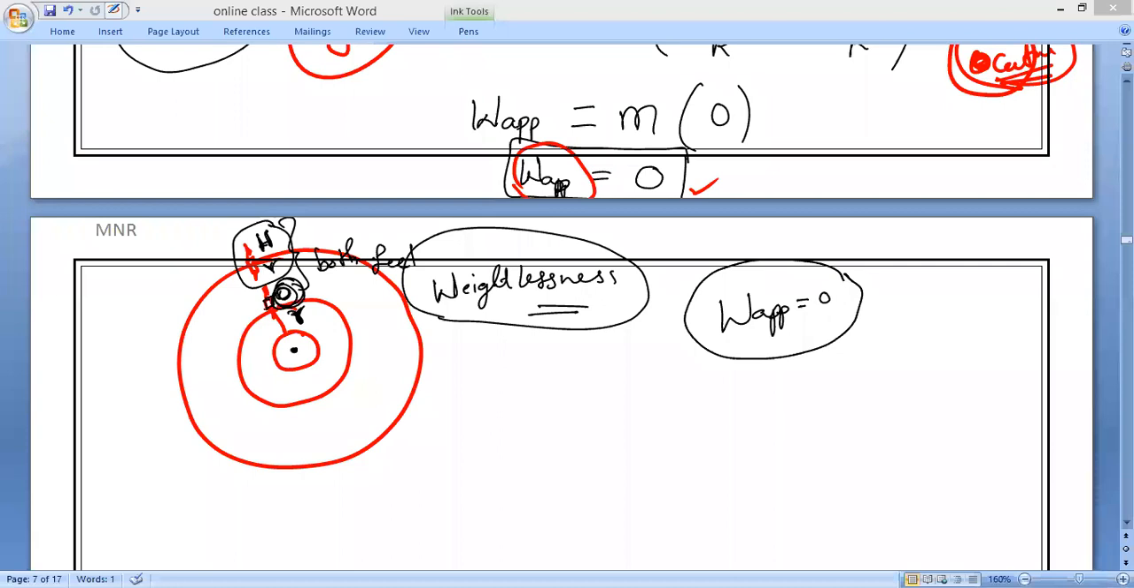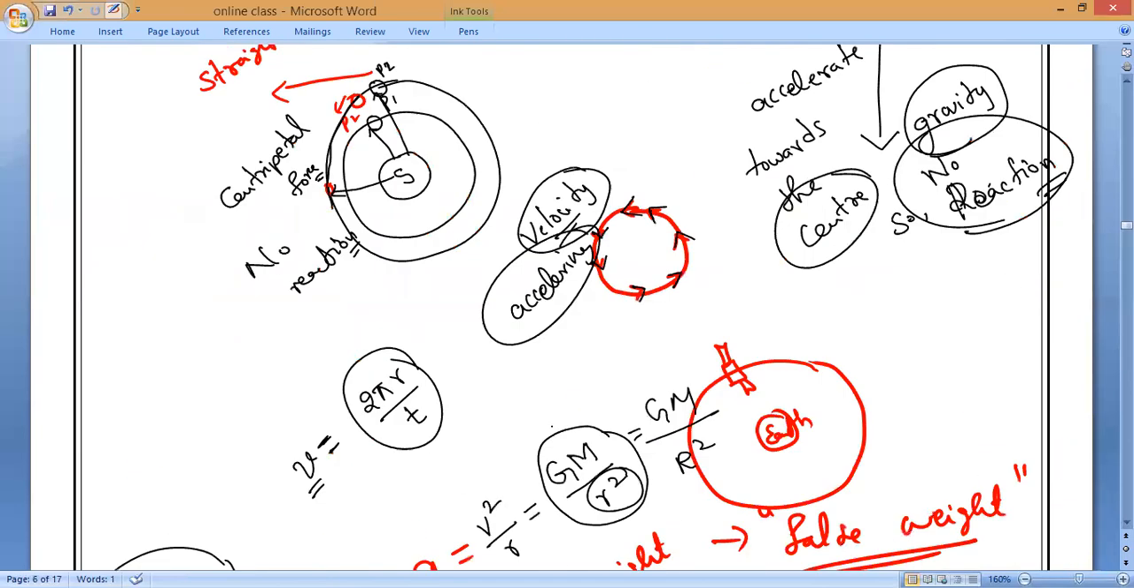Apparent weight of a body in a satellite is 0 and is independent of the radius of the orbit. So this is all about today's class. Today we studied only one concept. What is that concept, Mr. Kaushik? Weightlessness.